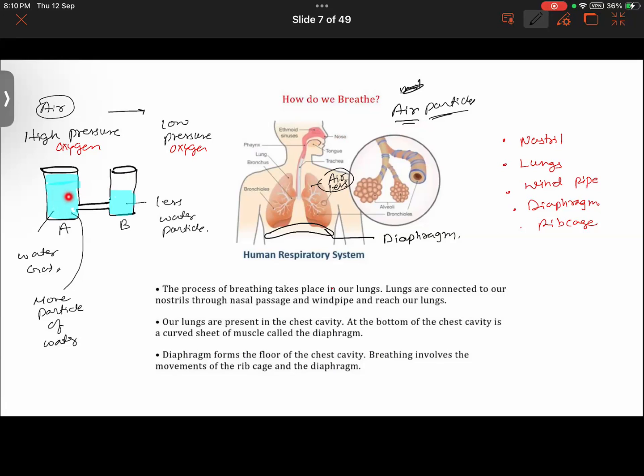Like what we learned in this case. Explain this one to me. In the two cups of water, one cup is full and the other is less. So it has more molecules, and the other one has fewer molecules. A's molecules will go to B until they are the same. Also here, we get to see that the pressure here is more, the pressure here is less. Getting it?